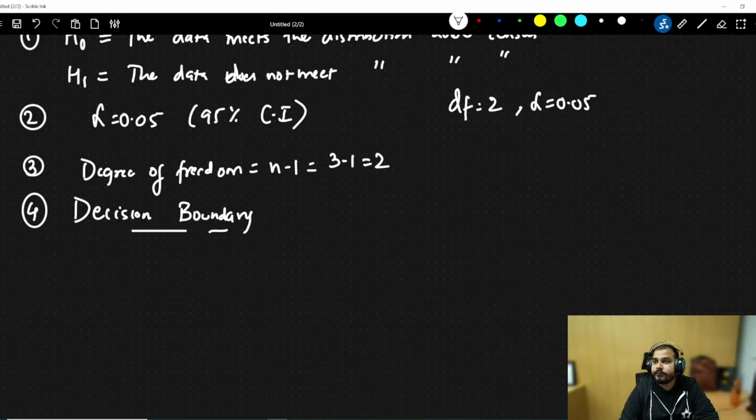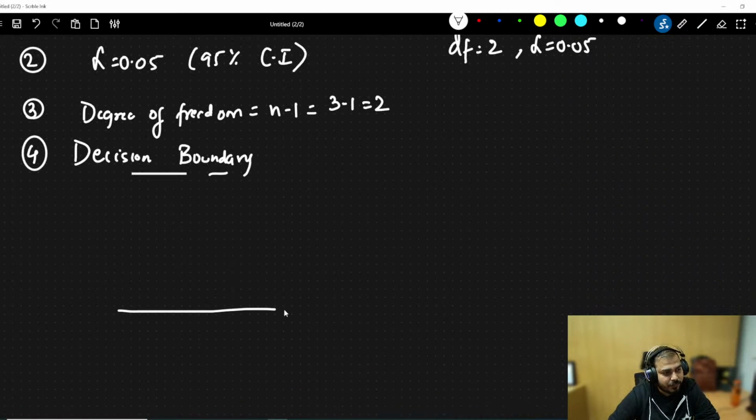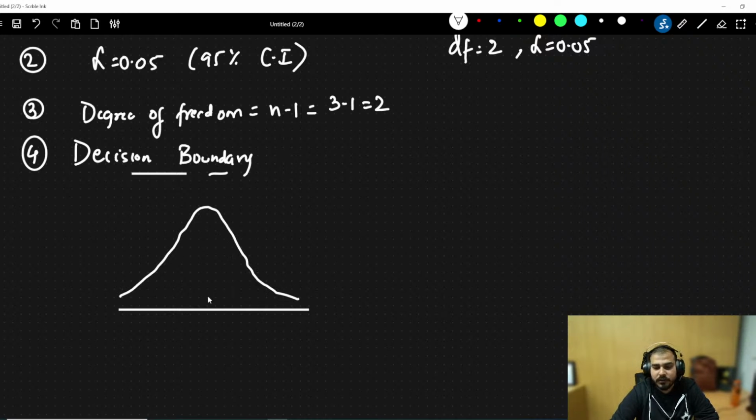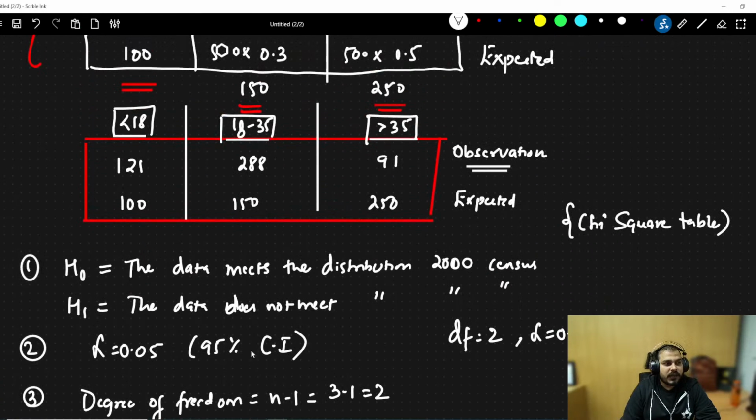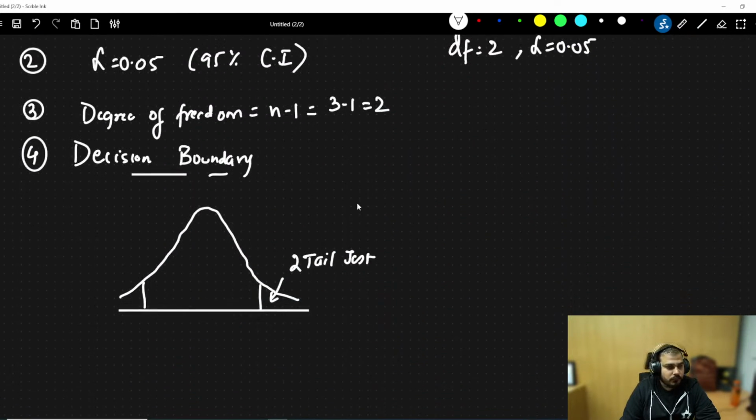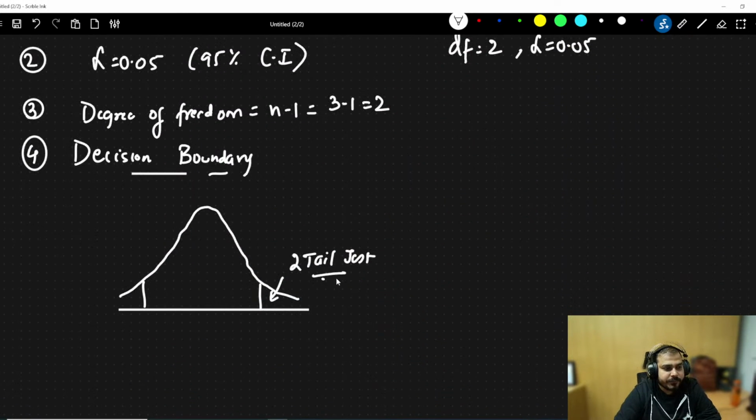Obviously, the data may be less than your distribution, it may be more, right? So this is a two-tailed test. Guys, we have to pick 3 as n because there are 3 age categories. So this will become a two-tailed test.